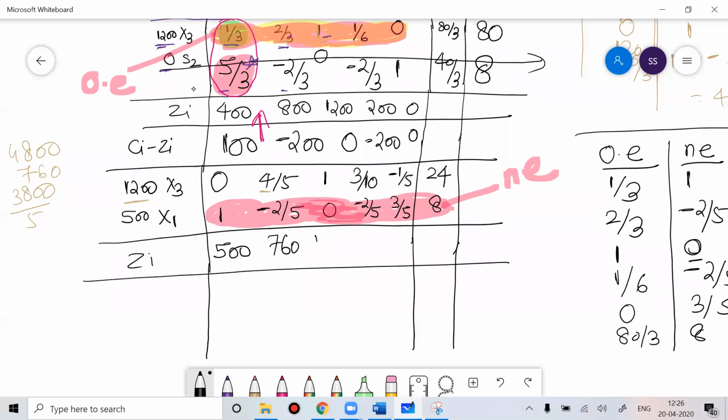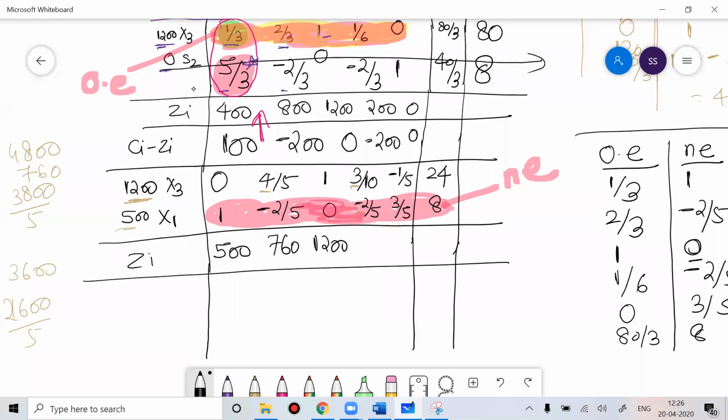Now this value would be 12 threes, which is 3600. 1200 into 3 is 3600. Then minus 1000, so 3600 minus 1000 is 2600. Divide by 5, so that would be 520.